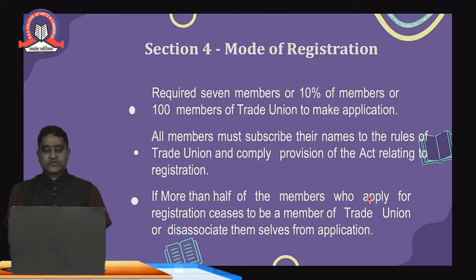If more than half of the members who apply for the registration cease to be members of the trade union, that means those members who applied, and at a later stage after the registration said they withdraw their names from that particular union or dissociate themselves from the application, the procedure has also been given under section 4 of the Trade Union Act. So while registering, a number of workers apply for registration, and after the registration they say that they don't want to become a member of the trade union, or they want to move from one department or organization to another organization after the union has been registered. So this particular section speaks about the modes of registration.